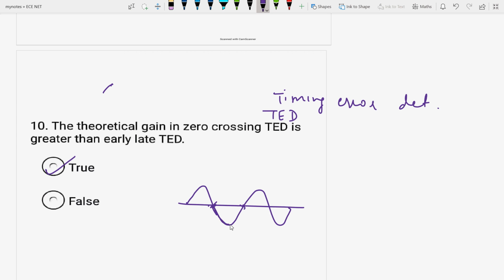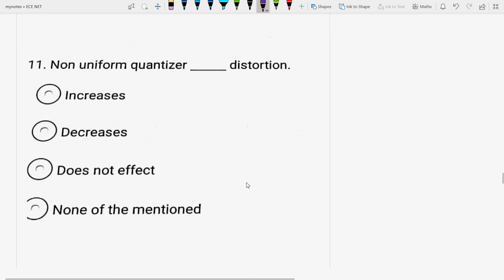Okay, next is non-uniform quantizer. It increases distortion, decreases distortion, or doesn't affect. See, non-uniform quantizer decreases the distortion. It reduces the distortion effect, because a non-uniform quantizer is one in which the quantization levels are not uniformly spaced, they are unequally spaced.